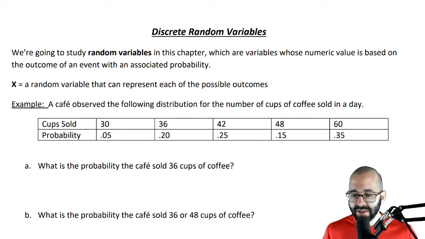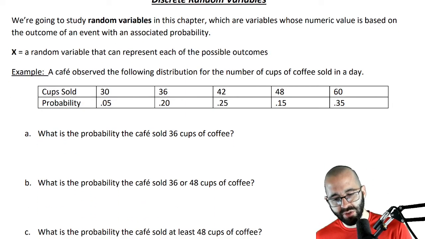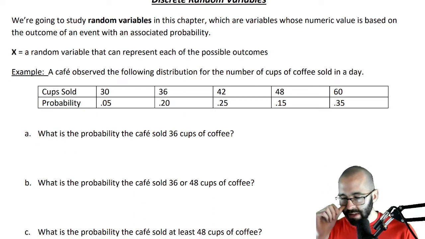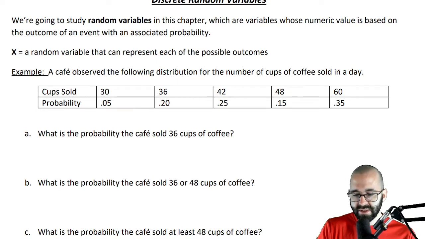So let X be a random variable, and this random variable can represent each possible outcome. Okay, there's a set of outcomes, there's a sample set, there's probabilities. There's a lot of behind the scenes stuff with this, but let's not go too far into it for this intro class. Let's just talk about this. So let's look at this example.